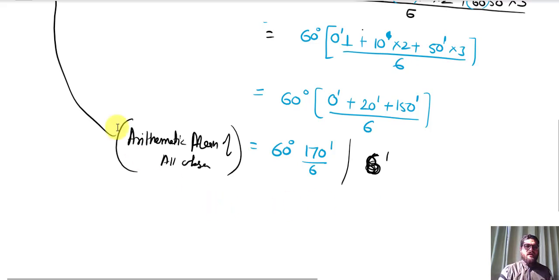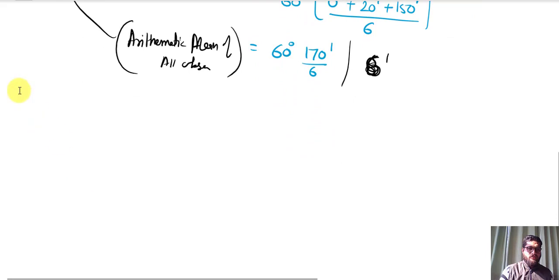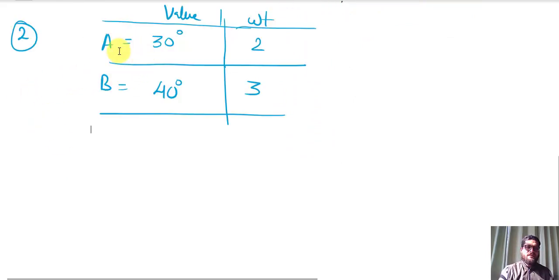Okay, the second point gives the indication about the operation. So this is the example. According to the second law of weight, if we add any operation between these angles, so we have angle A and angle B. The value of angle A is 30 degree and the value of angle B is 40 degree with different weight, like angle A weight is 2 and weight of angle B is 3.